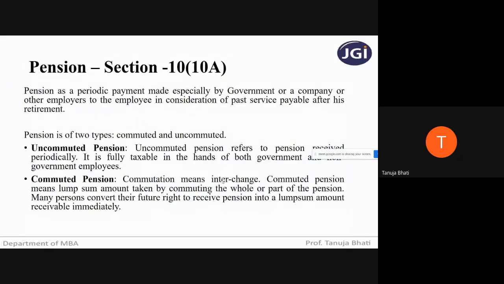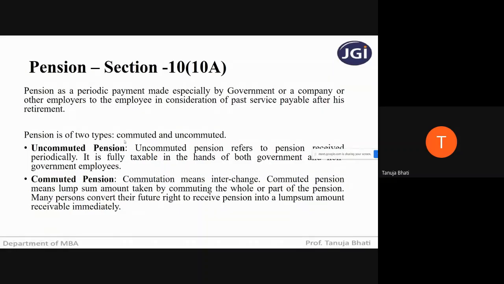Next is pension. Pension is covered under section 10, subsection 10A. Remember, gratuity is covered under section 10, subsection 10. Now, in case of pension, you know what is the meaning of pension. I need not again explain. Pension is nothing but periodical payment that is given to an employee for the services that he has rendered since so many years after his retirement. The pension is given usually for the services that he has rendered earlier.